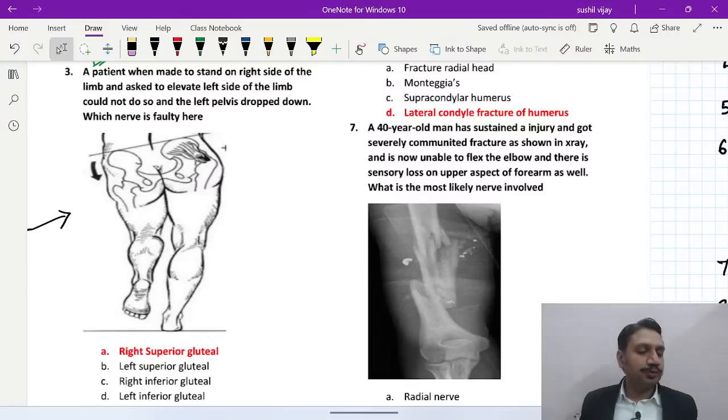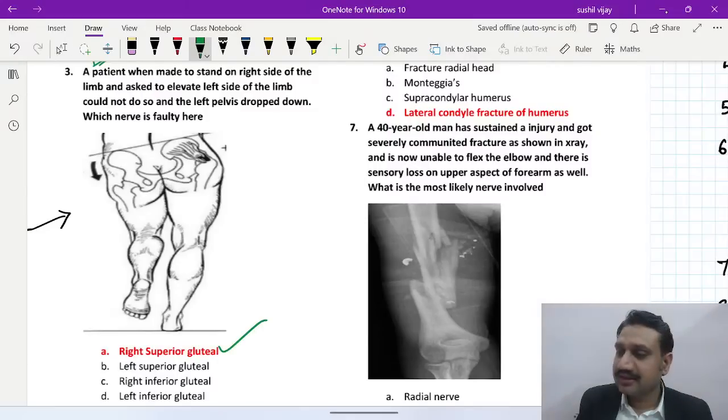Sciatic nerve injuries due to posterior dislocation of the hip. Absolutely, yes, you are right. What is the answer for this question? Question number 3. Nobody answered yet. Third A. Okay, the right superior gluteal nerve. Absolutely correct. It is the right superior gluteal nerve, right?